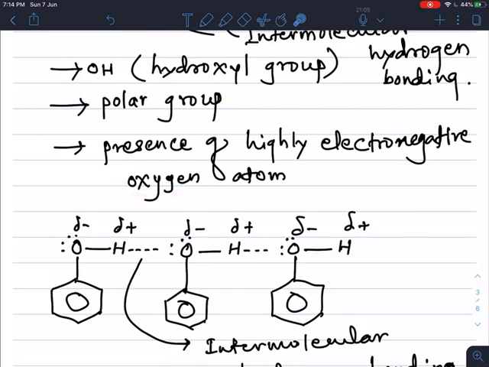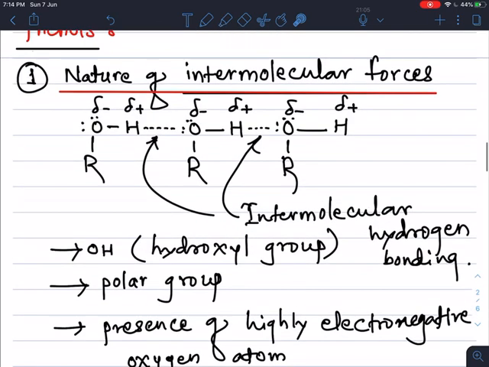So due to the oxygen atom, this alcoholic functional group of alcohol or phenol is a polar one, and that's why these molecules of alcohols are associated together, means they are held together or joined together with each other and form a long chain at both ends. So this is about the intermolecular forces.